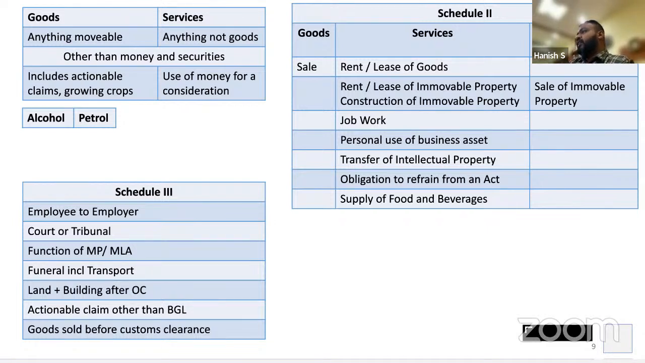Now one interesting circular was issued. It's part of your RTP also, but let's discuss that. I said I am a very poor, humble person. So I have some 10 acres of land in MG Road. So now I sell that land as is to Harshvardhan. Is it liable to GST? No. Schedule 3. It is neither goods nor services. I am selling a land, not liable to GST.